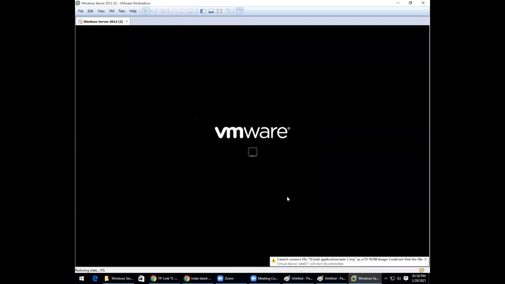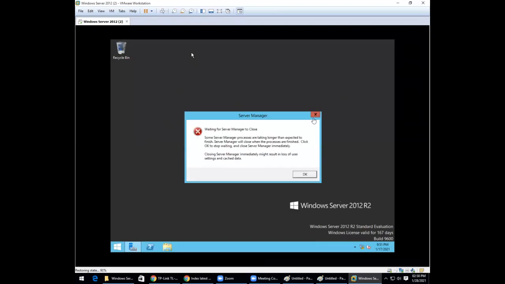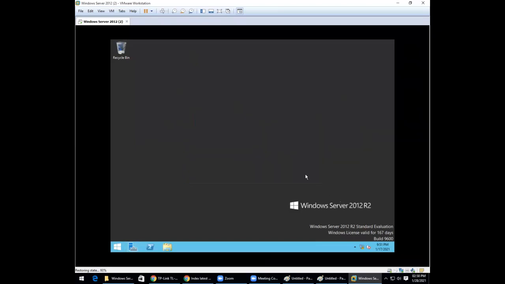So I started my server operating system. This is a server operating system, and it looks the same as your Windows 10 operating system. You can see the logo and all, right?